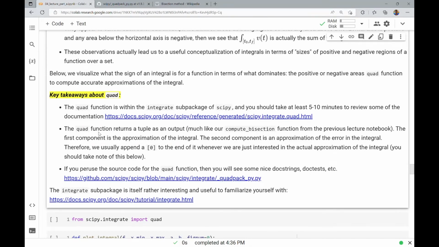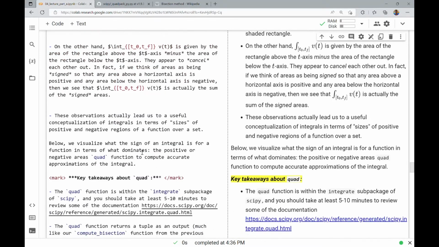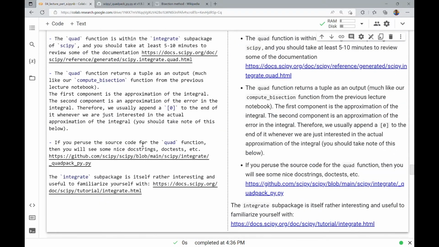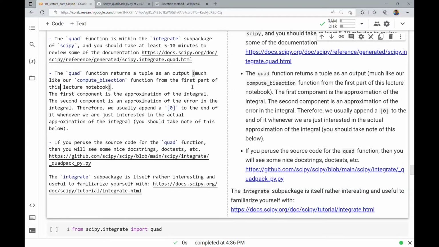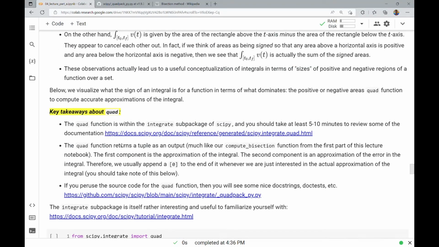All right, so the quad function, what does it do in the end? What you need to know is this. It returns a tuple as an output, much like our compute bisection function from the first part of this lecture notebook. Sorry about that, bear with me.